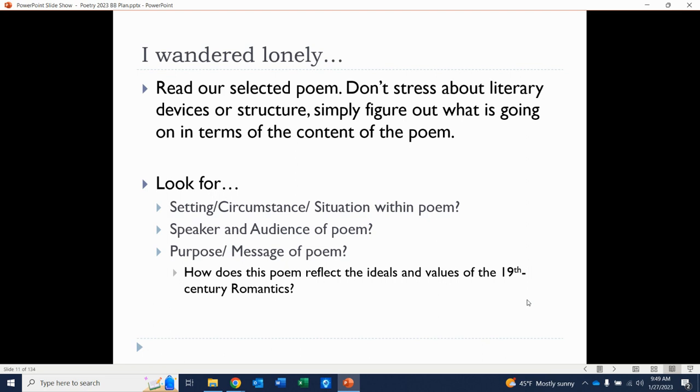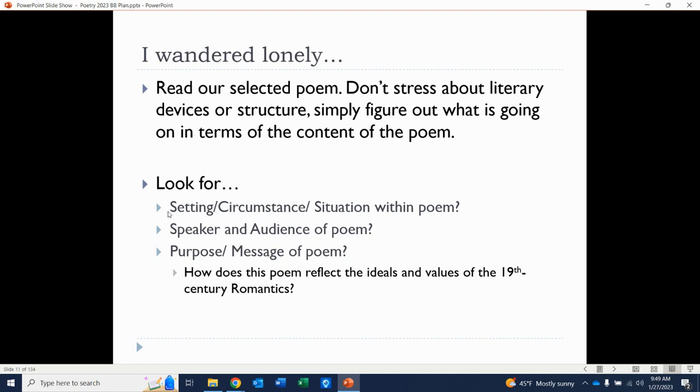Because of that, do not stress out about literary devices at all. Let's not consider literary devices or structure. Let's simply figure out what is going on in terms of the content of the poem. Now, something you're going to see a lot in this unit is this information. When we read a poem, I often say you want to read it twice. In your first read, you want to figure out these three key concepts, these three main topics. The first thing is, what's the setting, circumstance, or situation within the poem?